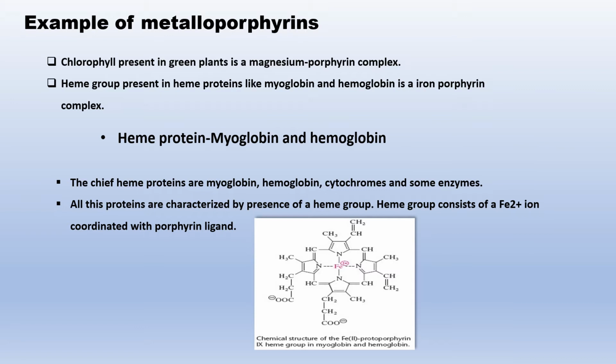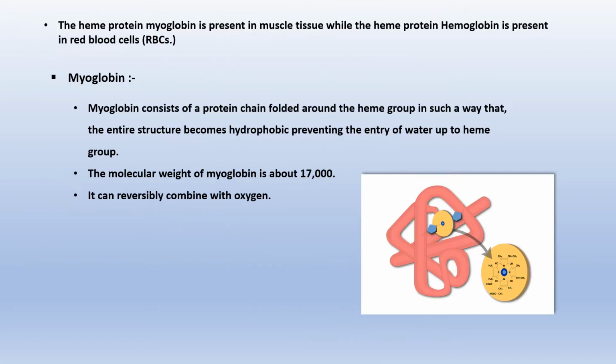Heme proteins, myoglobin and hemoglobin. The chief heme proteins are myoglobin, hemoglobin, cytochromes and some enzymes. All these proteins are characterized by the presence of a heme group. The heme group consists of a Fe2+ ion coordinated with a porphyrin ligand. The heme protein myoglobin is present in muscle tissue, while the heme protein hemoglobin is present in red blood cells, that is RBCs.